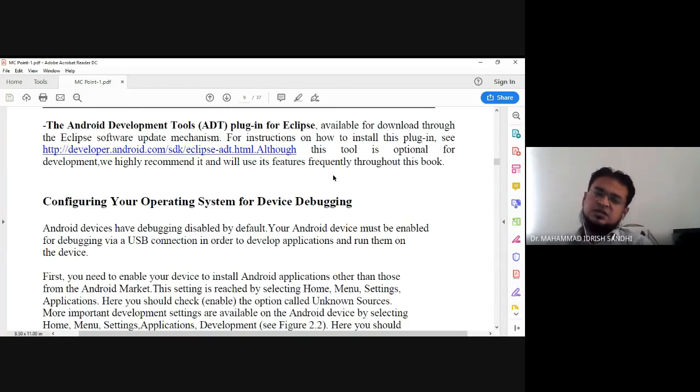But right now the scenario has totally changed. You require only one rar file, you just extract it and you can put it in any drive, and you can start the Eclipse editor, do the programming and have fun. So this is a very big exercise done by the developer.android.com website. And right now, Android Studio has also come onto the market.